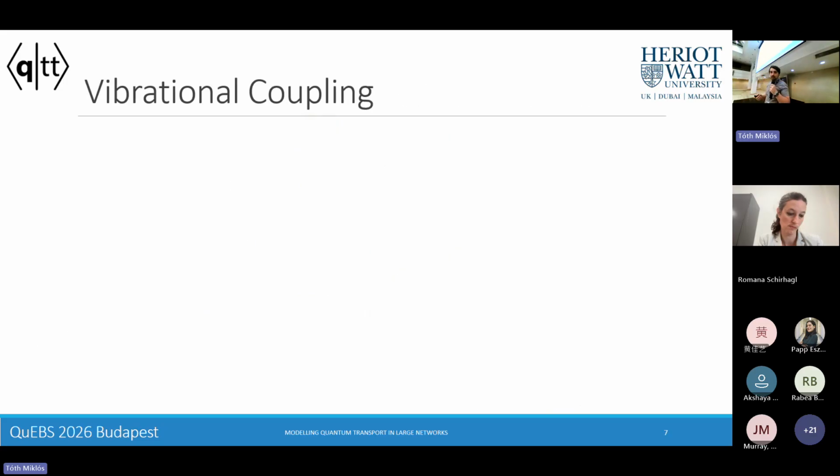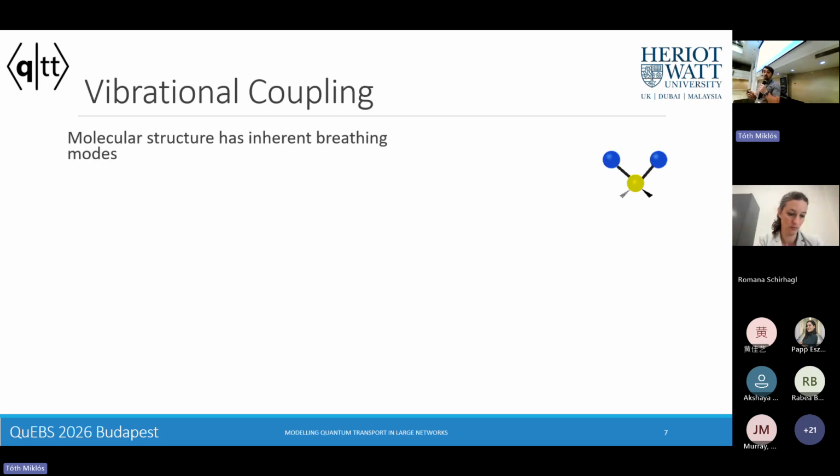But as I mentioned, we have this sort of reductive modeling of our system where we just think of these electronic states. But now we can add in all of the complex nature of these environments, all of the geometrical degrees of freedom, all of the vibrational fluctuations from the proteins, the solvents, and even the breathing modes of these systems.